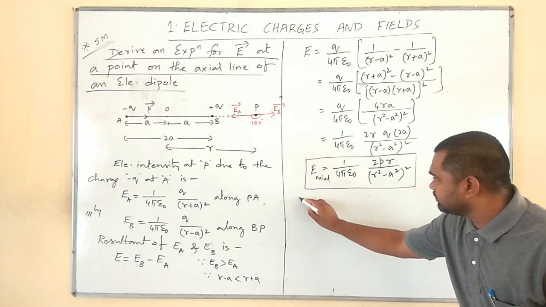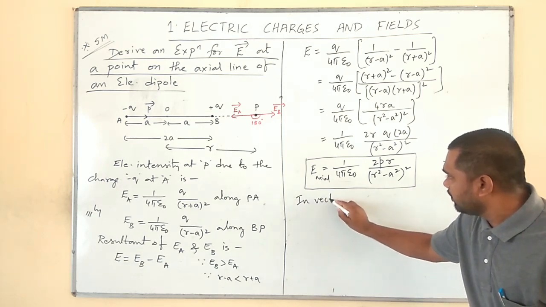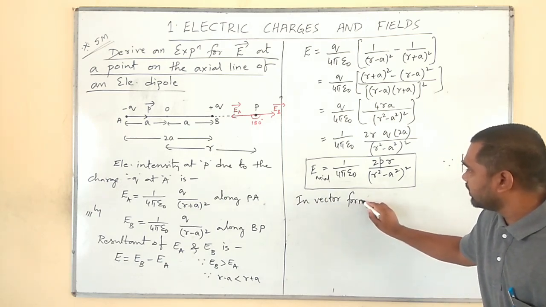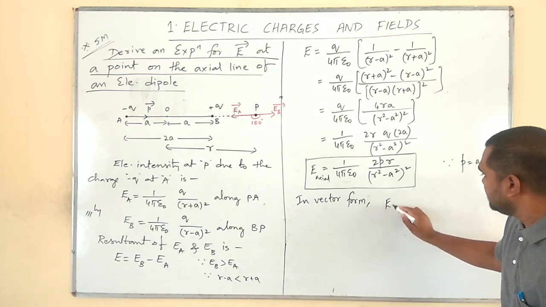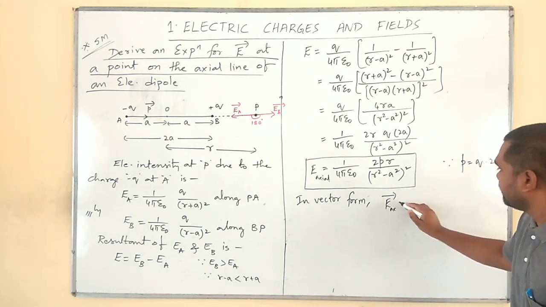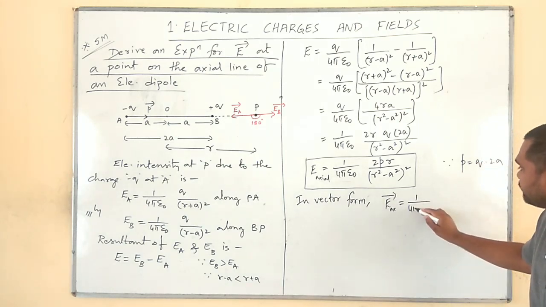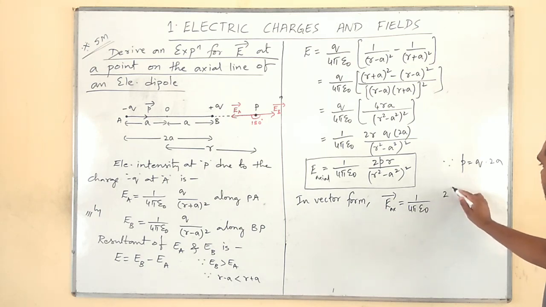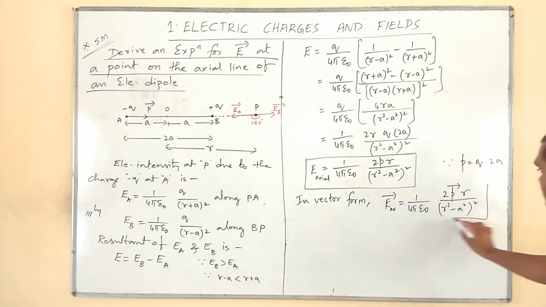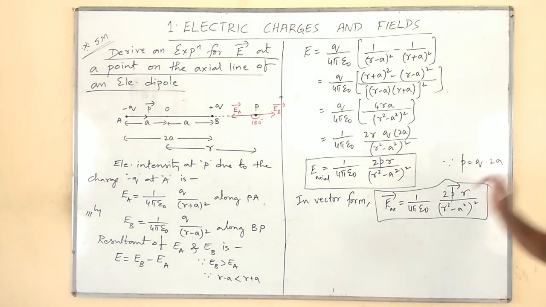In vector form, E axial vector is equal to 1 by 4 pi epsilon naught 2 p r divided by r square minus a square whole square. This is for an ordinary dipole.